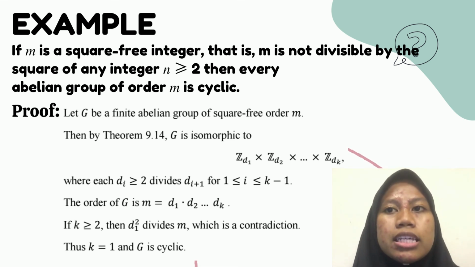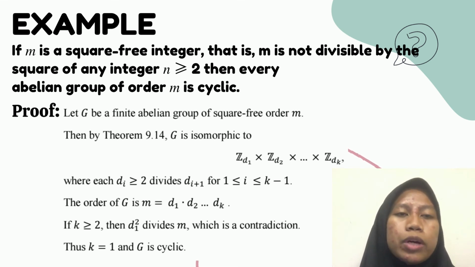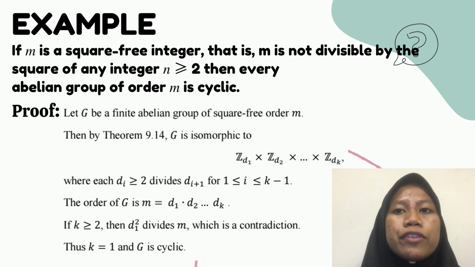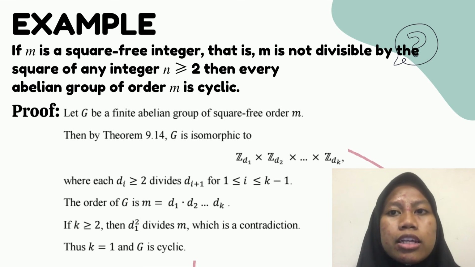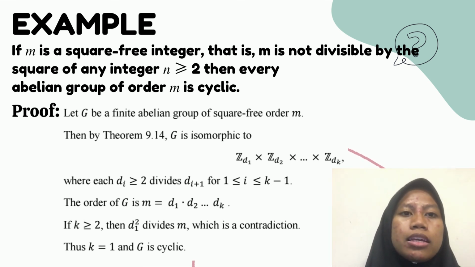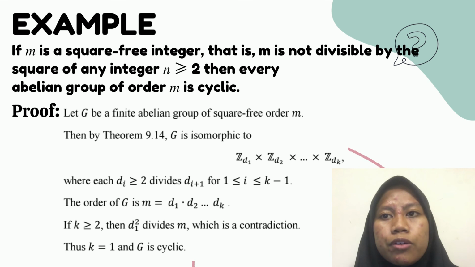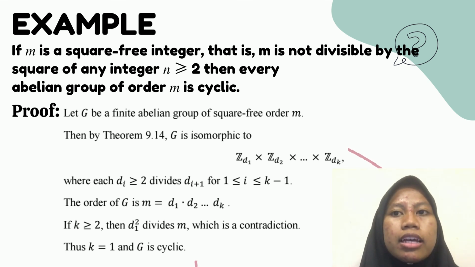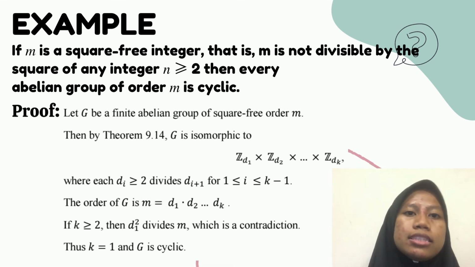So the order of G, m, is equal to d1 times d2 until dk. So if k is greater than or equal to 2, then d1 squared divides m, which is a contradiction. Thus, k is equal to 1 and G is cyclic.